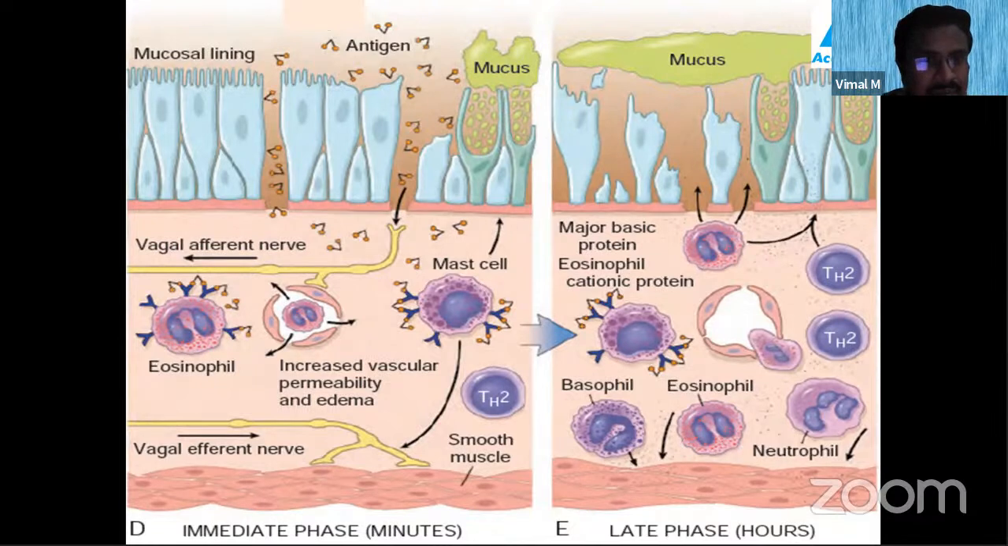Once the vascular permeability is increased, you get more edema, that is, fluid accumulation. Eosinophils also release their own chemical mediators like major basic protein and eosinophilic cationic protein. These proteins further activate the mucous membrane cells, resulting in increased mucus production. So these are all the things happening in bronchial asthma.